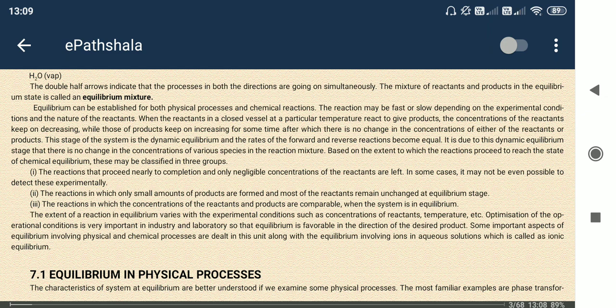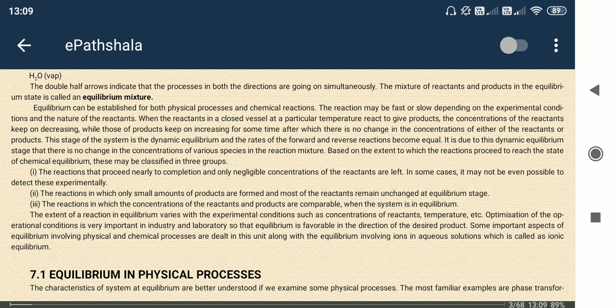Now, the change from solid to liquid is not only unidirectional. Solid is changing to liquid, that's true, and the liquid is also getting back to solid form. So the change is in both directions, forward and backward. These changes are not visible. We see that solid to liquid change is occurring, but liquid to solid is also happening.